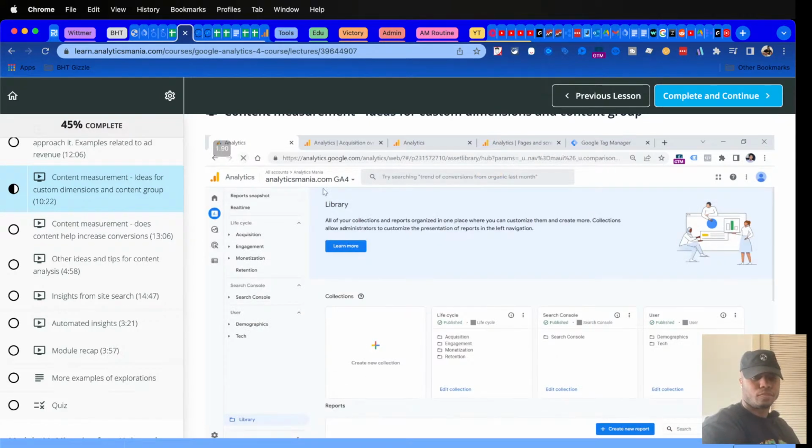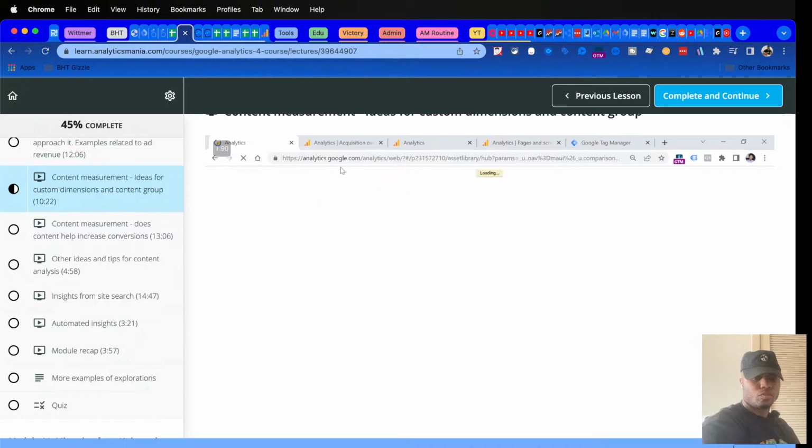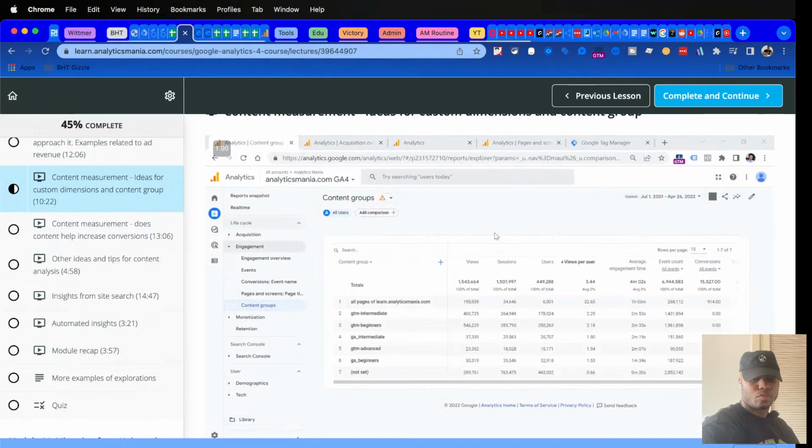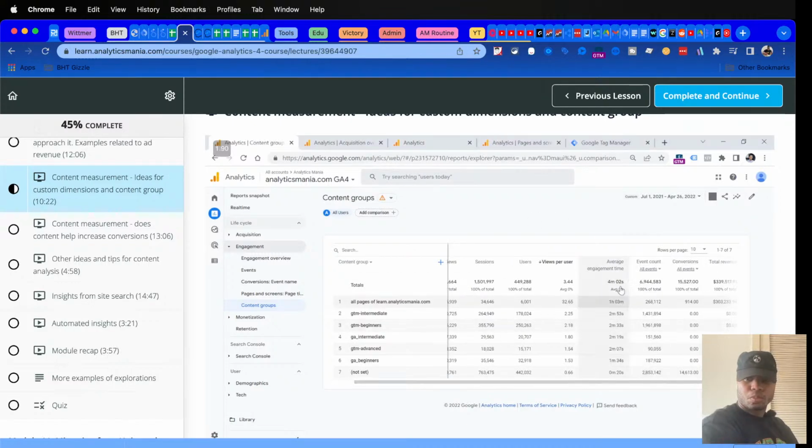It would make sense to refresh the page because it's GA4. Sometimes things don't work from the first time. And then let's go to engagement, content groups. And then we see the numbers of content groups, page views, sessions, and also another additional metric that was not available in explorations. It's average engagement time.